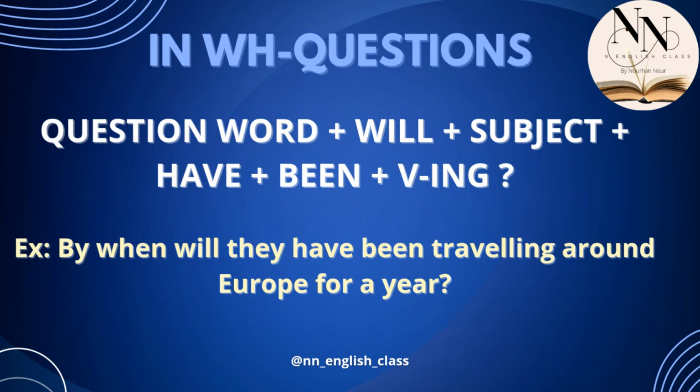And for the WH questions, we will put the question word at the beginning, and then we'll put will plus the subject plus have been plus the verb plus ing, and then we will put the question mark at the end. So let's take an example. By when will they have been traveling around Europe for a year?